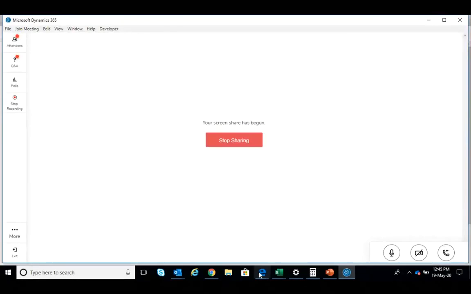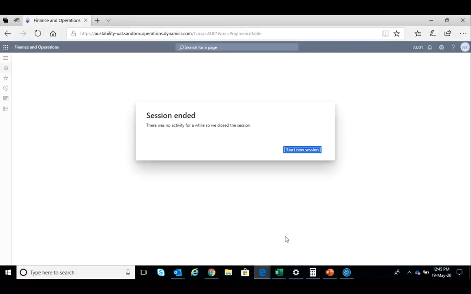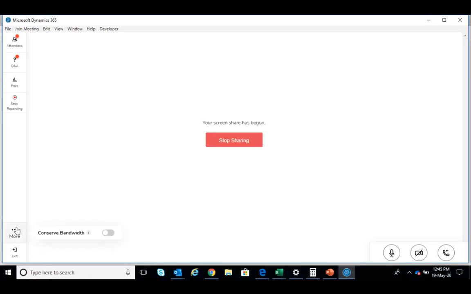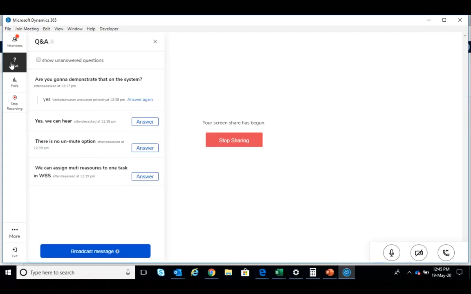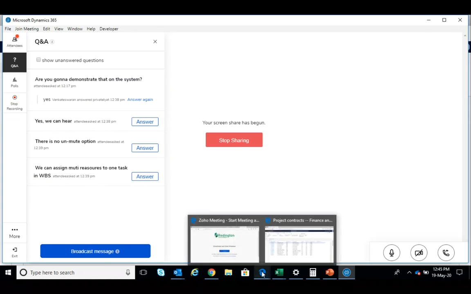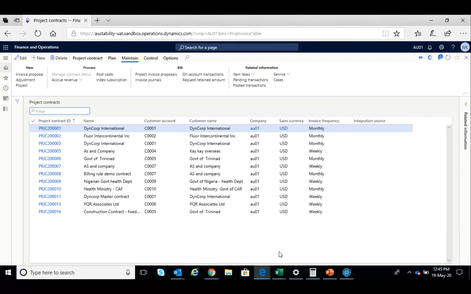Yes, there is one question. Can you check the Q&A block? Yeah, I can see many questions. One question is, can we assign multiple resources to one task in WBS? The answer is yes, you can. This is asked by Mr. Karthikeyan. It is simply comma. You can put comma, select one resource, and then go to the second. Put comma and put the second resource. Okay. Next. Any question?